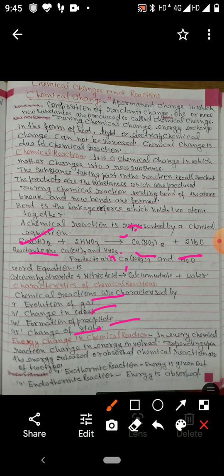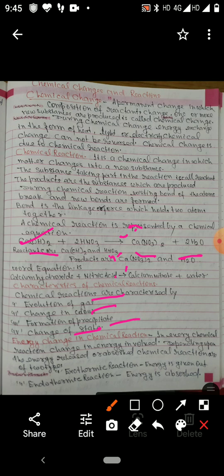Next is change of state. During the chemical reaction, the state of the matter also changes. Before the reaction, it may be in the solid or liquid state, and after the reaction, it may form a gaseous state. Here, ammonium chloride is a solid substance. When it is heated, ammonia and hydrogen chloride are produced. Both are gases. So from the solid, gases are produced. So this is the change of state.